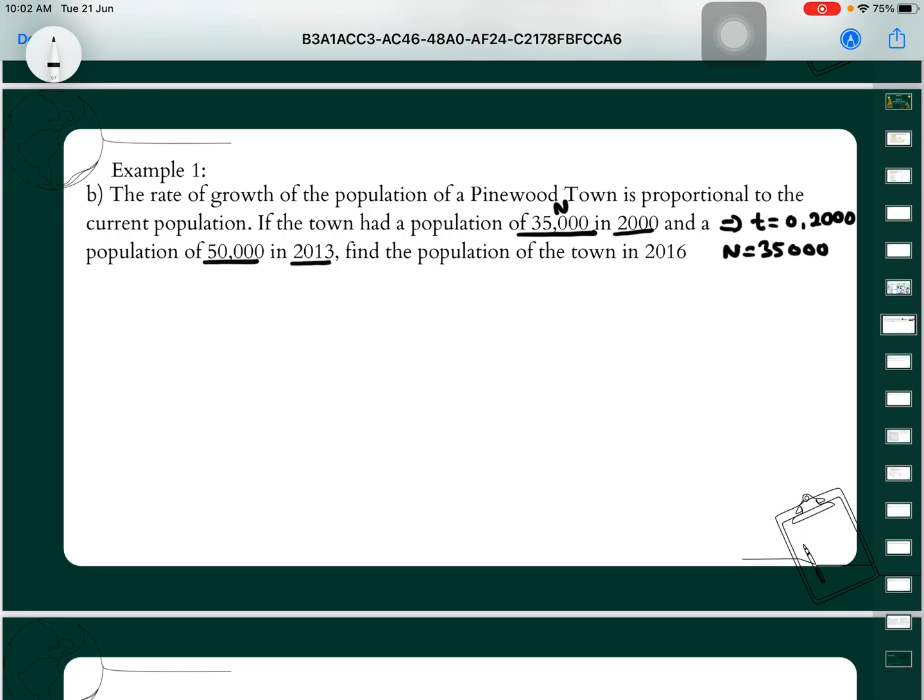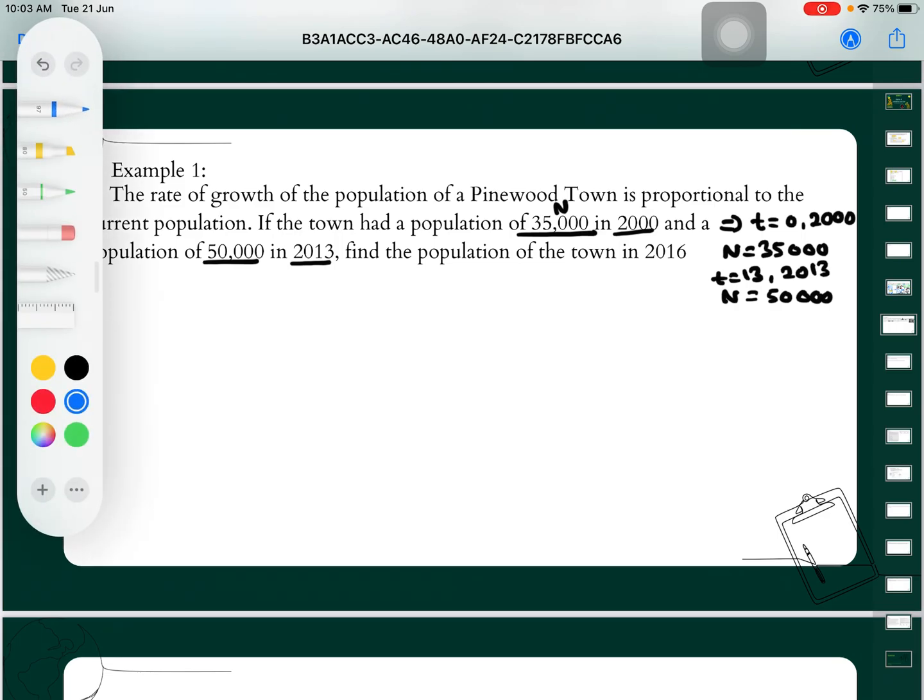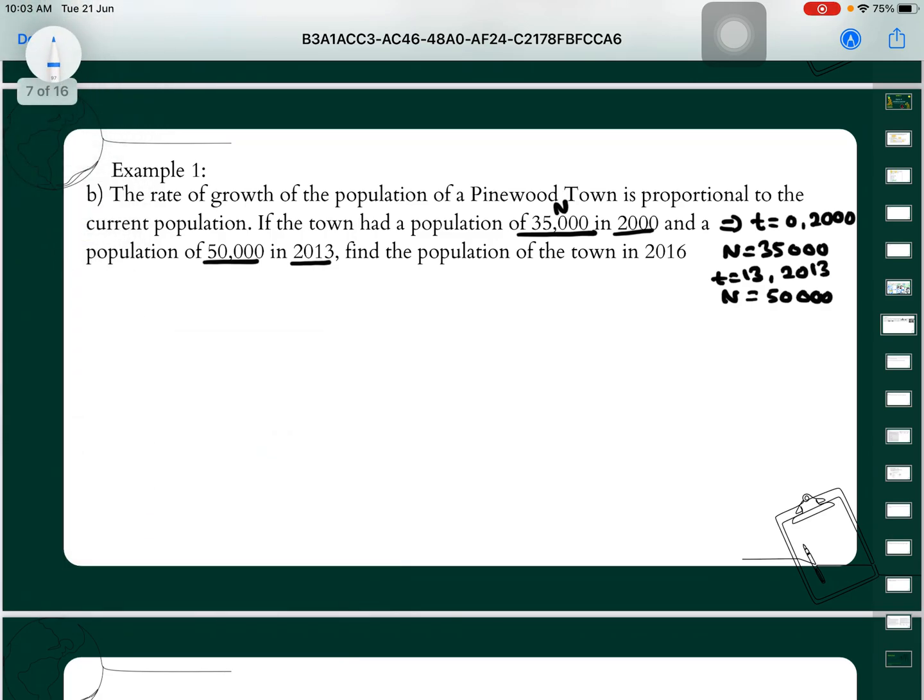After 13 years, at 2013, our n is equal to 50,000. The step is simple, like the previous example. We have dn over dt is equal to kn.